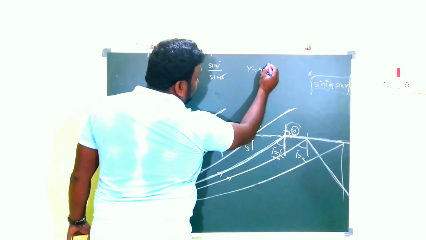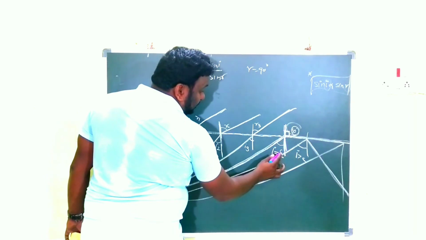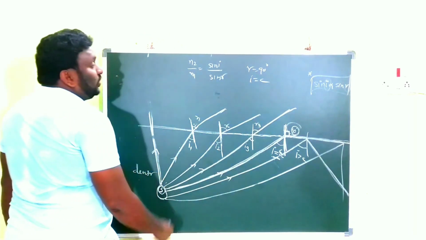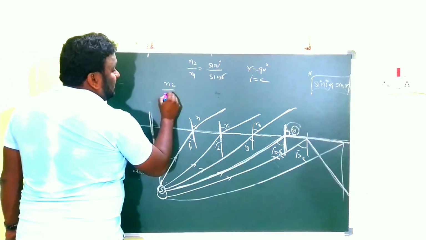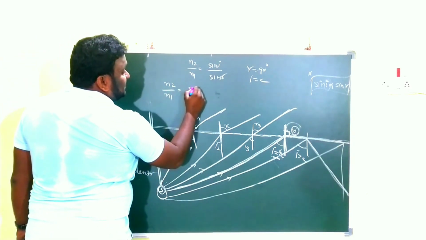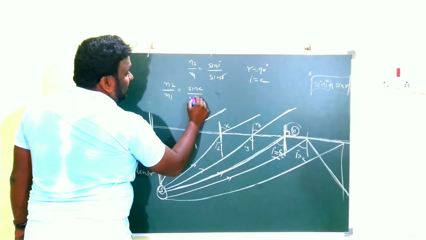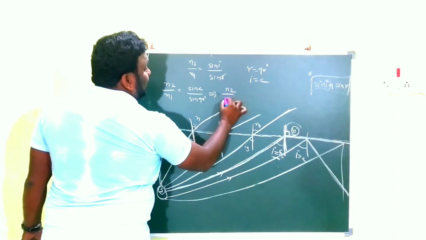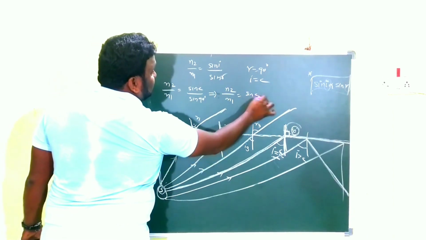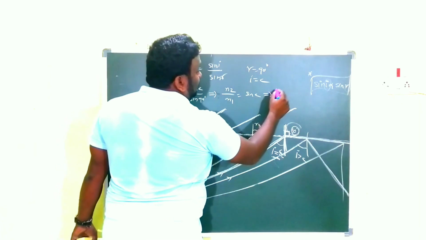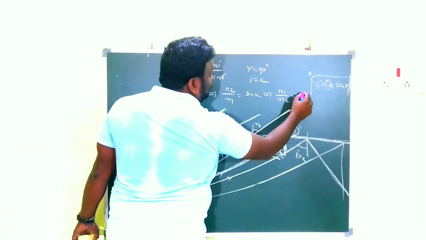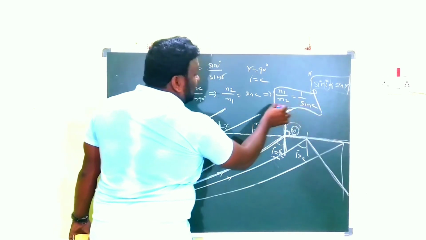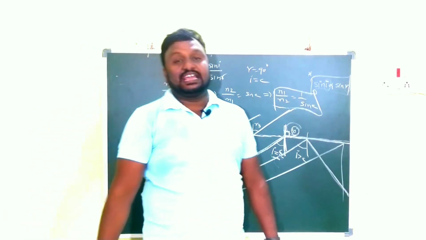And we show the critical angle as C, so i is equal to C. Then we write n2 by n1 is equal to sin C by sin r. r means 90, and sin 90 means 1. So n2 by n1 is equal to sin C, or n1 by n2 is equal to 1 by sin C. This is the relation between refractive index and critical angle.